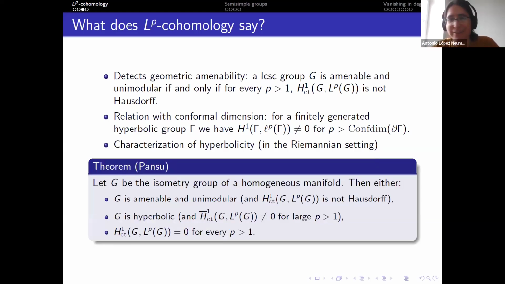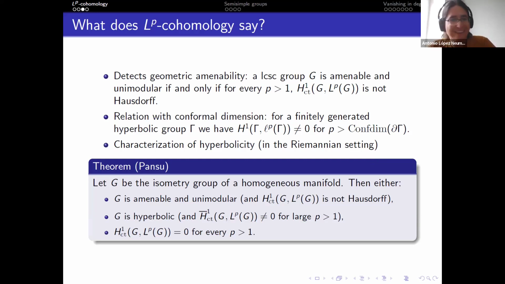And third is, I think, a cool characterization of hyperbolicity, at least for isometry groups of homogeneous manifolds. So this is a theorem due to Pansu saying that if you take an isometry group of a non-compact homogeneous manifold, then either your group is amenable and unimodular, in which case your first LP cohomology is not Hausdorff. Second case is your group is hyperbolic, in which case your cohomology is Hausdorff, but your reduced first cohomology is non-zero for large P. And the third case is, if you are not in the first two cases, automatically your H1LP is 0 for every P.